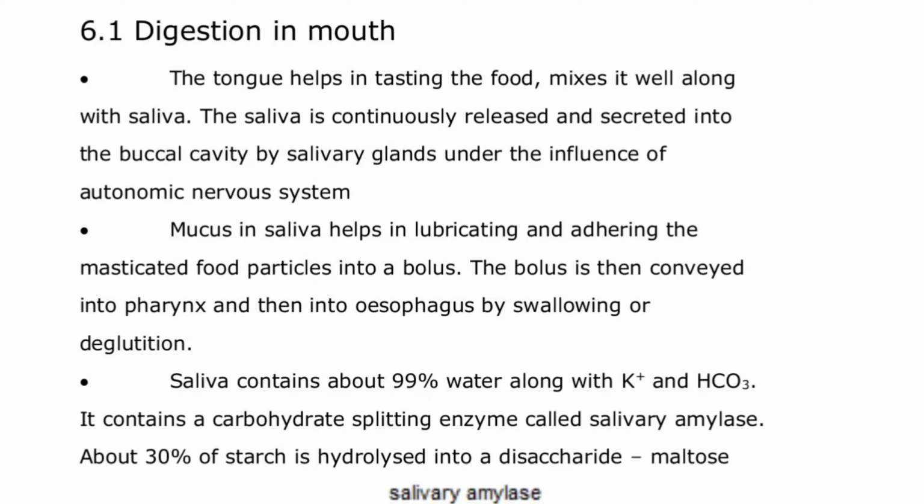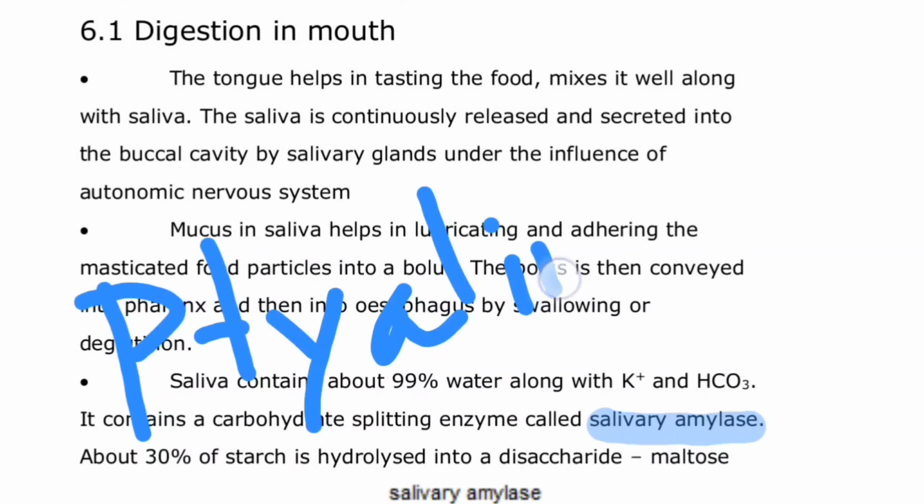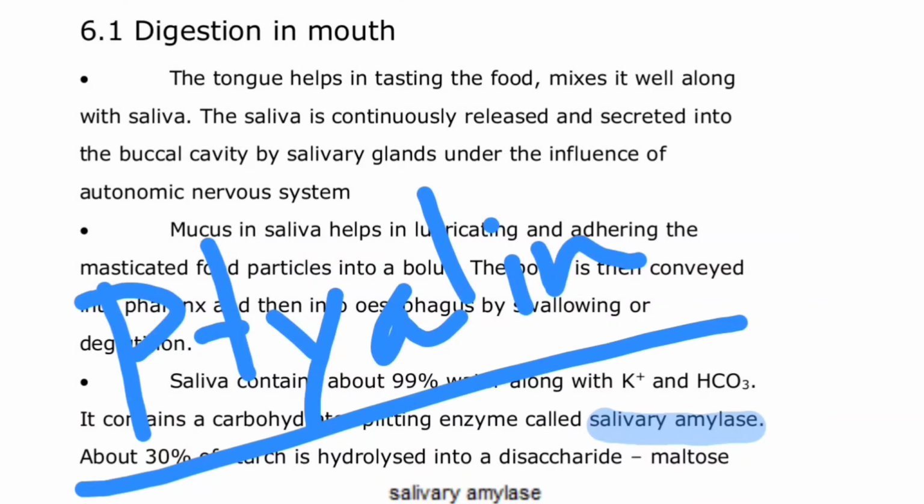Now, the saliva contains 99% water along with potassium and bicarbonate ions. And it contains a carbohydrate splitting enzyme as well, called salivary amylase. This salivary amylase has another name, called ptyalin. Please do remember, if you are preparing for a competitive exam, that salivary amylase has another name called ptyalin.